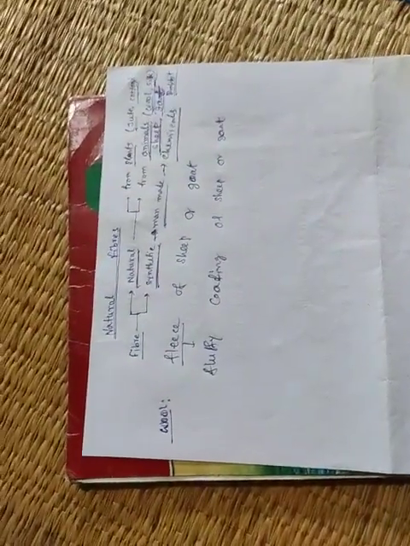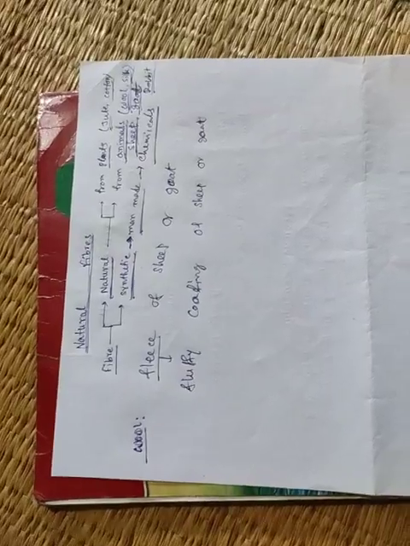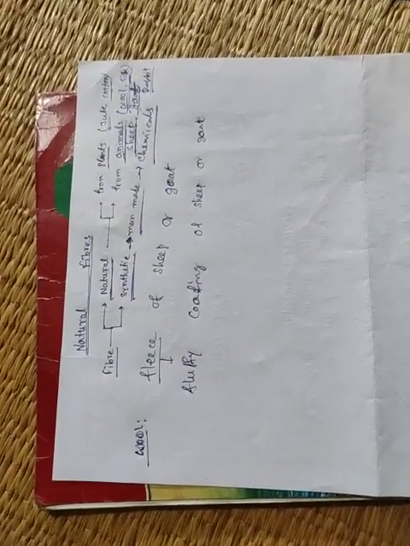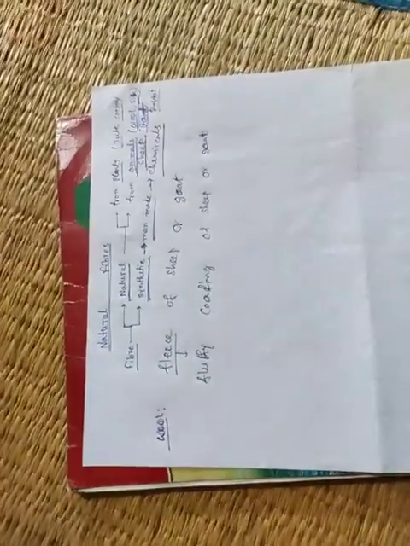That means for sheep or goat there is a fluffy coating on their body. This is the fleece, and from this fleece we can obtain wool.